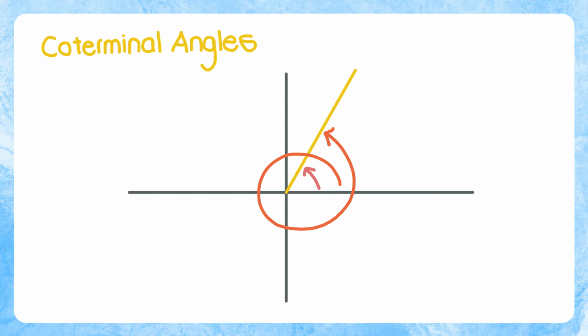This is just a quick refresher. Coterminal angles are angles that land on the same terminal side. So basically these are angles that end up on the same spot. And to find coterminal angles, we would add or take away full circles. So we would add or subtract 360 degrees.